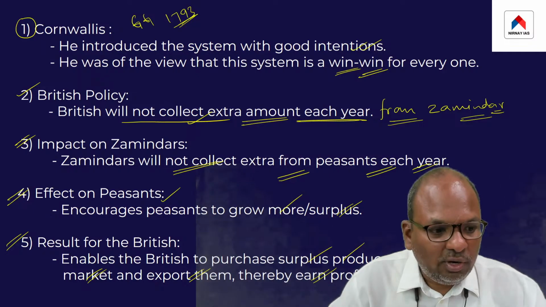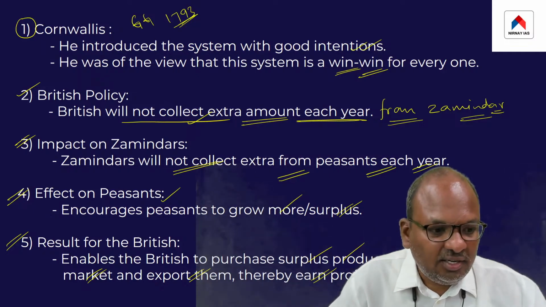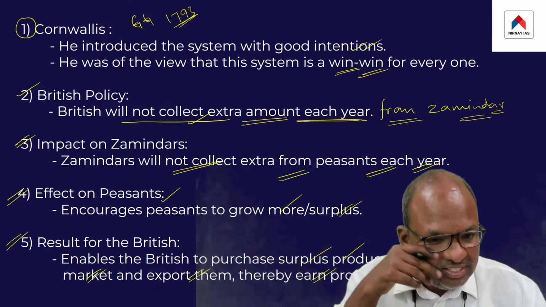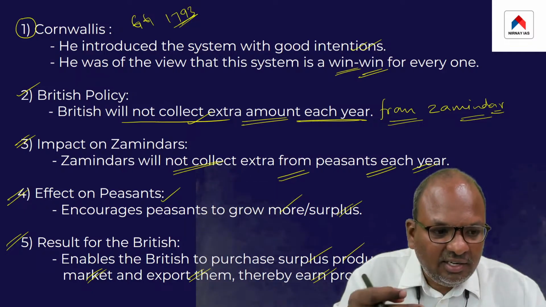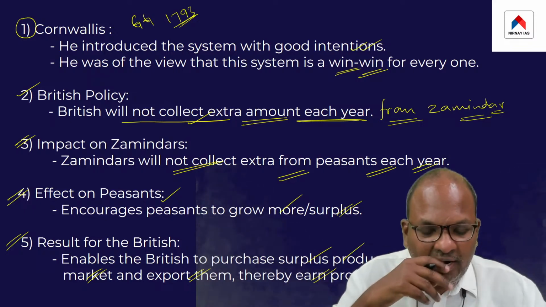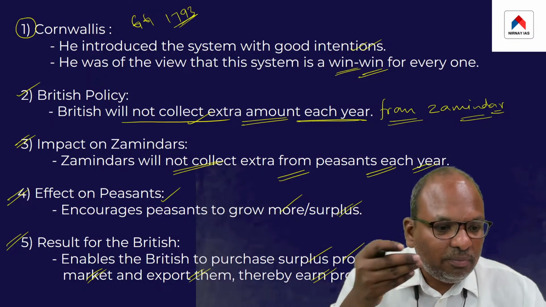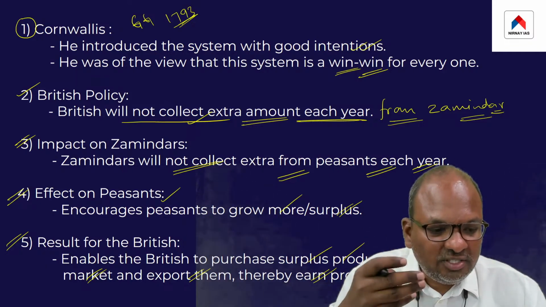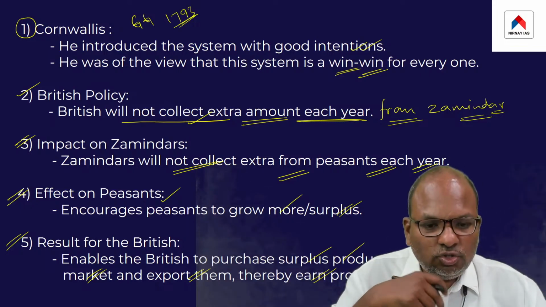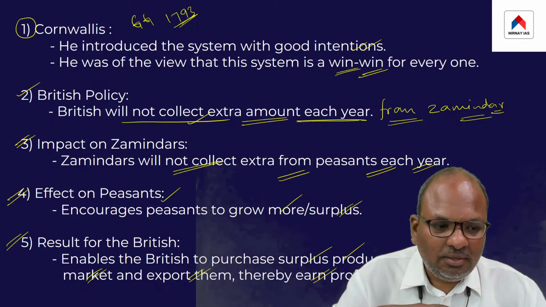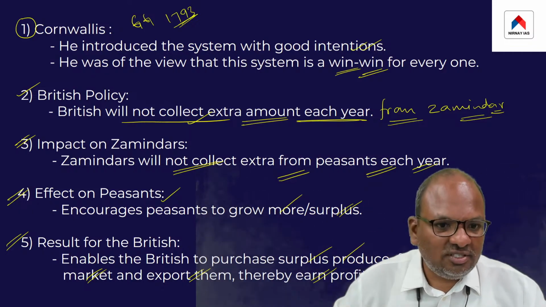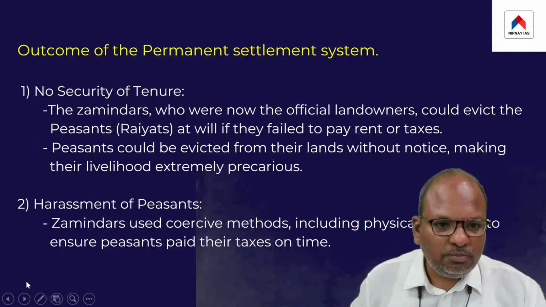Cornwallis also hoped that since the British are not collecting extra each year from the zamindars, the zamindars in turn will also not collect extra money each year from the peasants, and this will serve as a motivation to the peasants to grow more. So Cornwallis believed that this system will benefit everyone. It was with all good intentions that Cornwallis introduced this system.